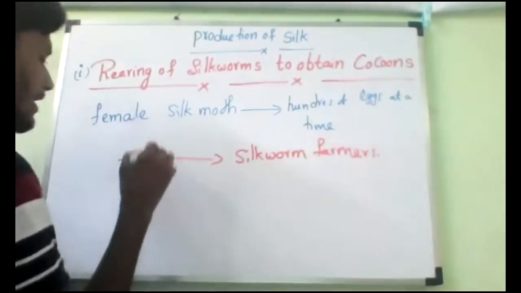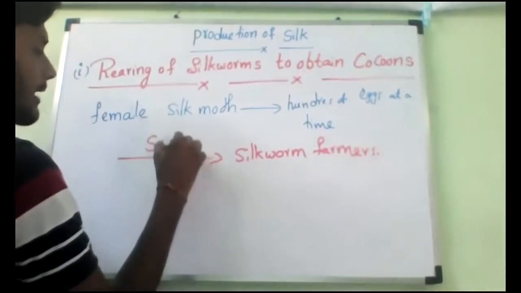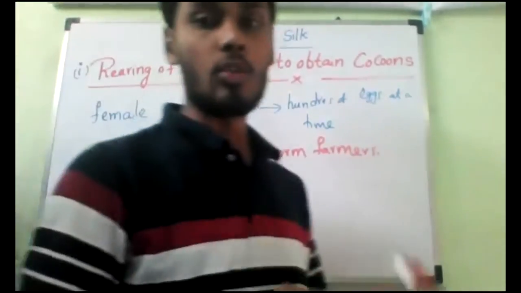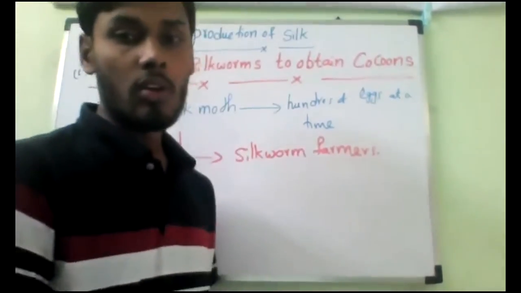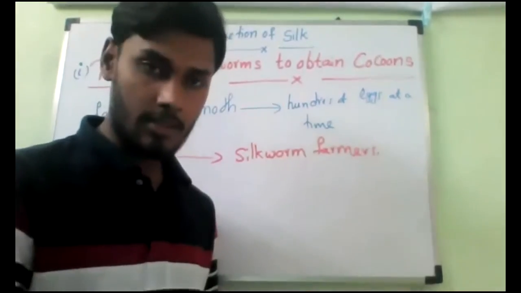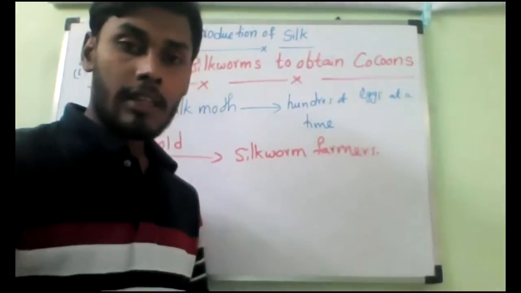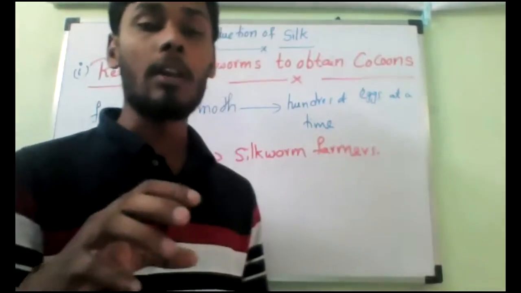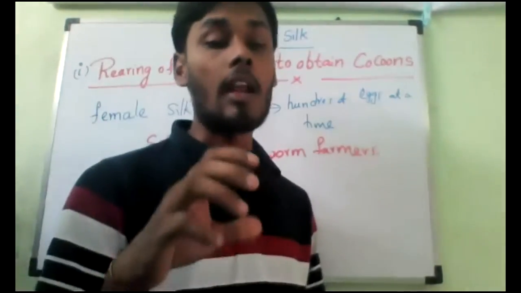So we have got the eggs. Suppose I am a silkworm farmer and I purchase the eggs from some shop. Now what do I need to do? Will the eggs hatch automatically? No, we have to provide proper temperature and humidity.